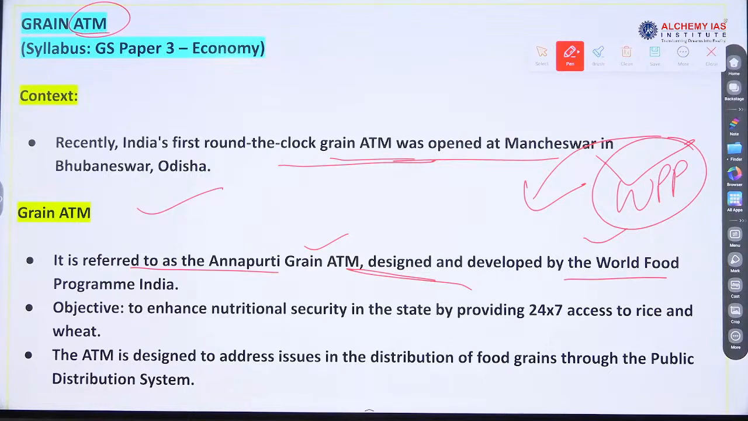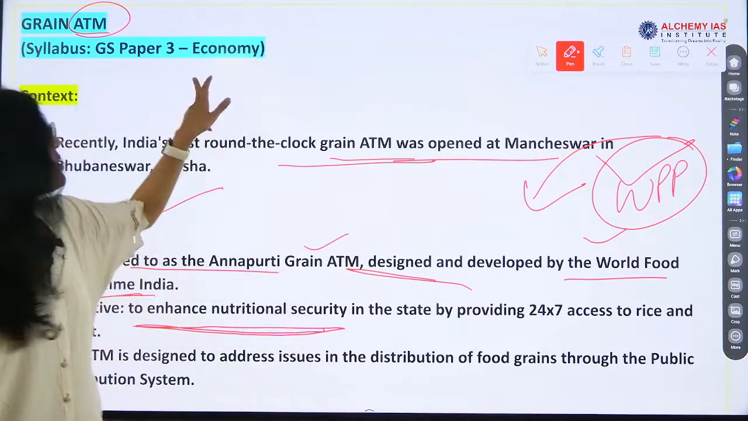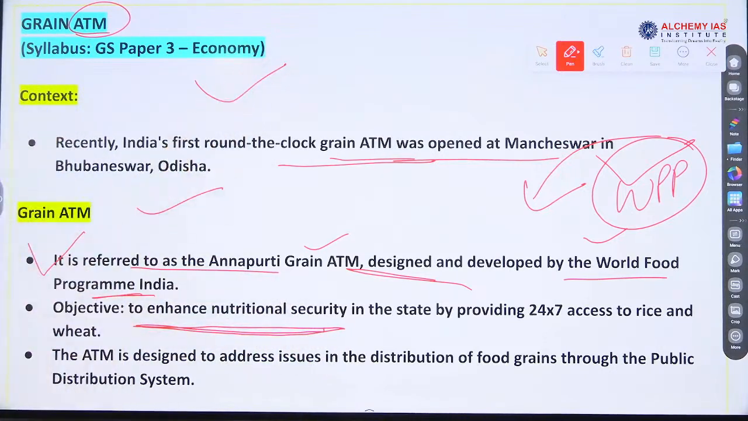Okay. So this is designed and developed by World Food Program India. It is a branch in India. Now, the objective is to enhance. Why are we installing these ATMs? What is the reason?